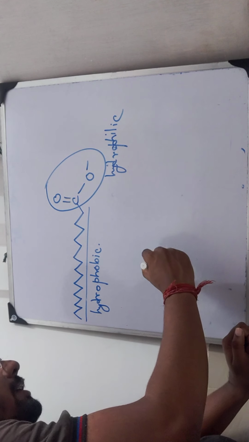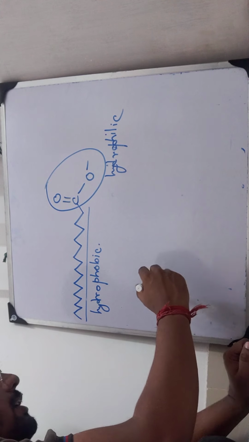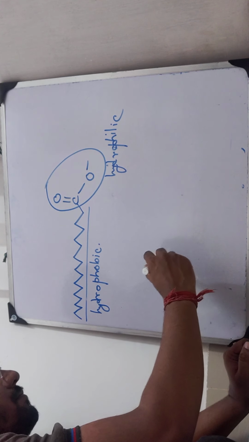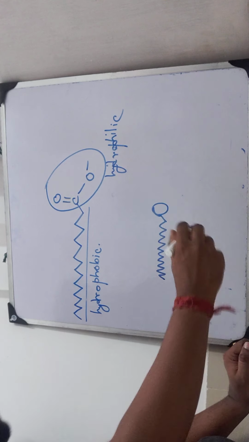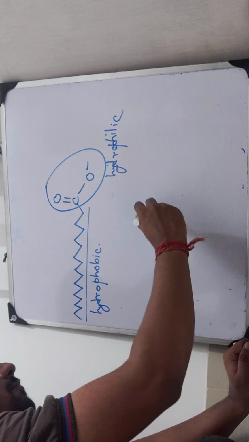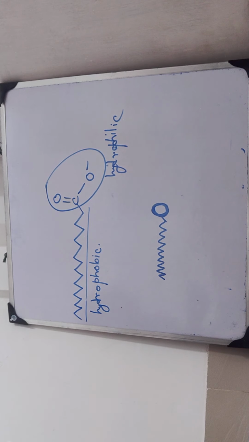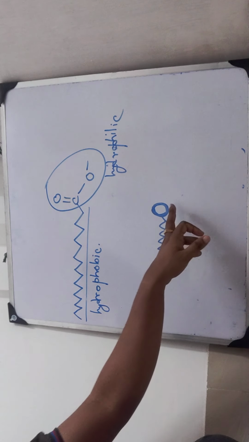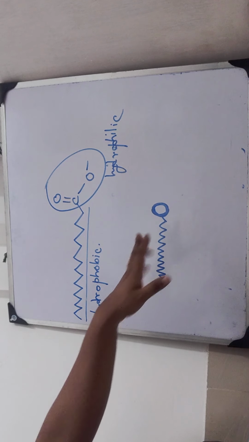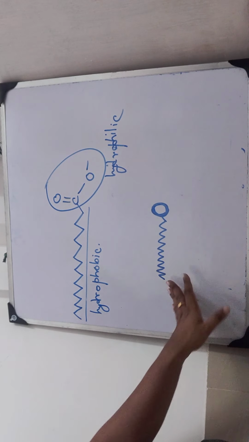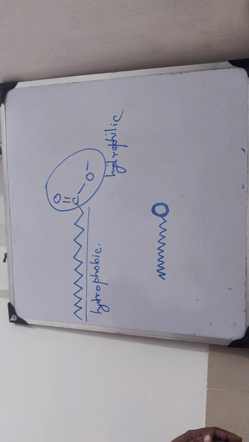So the stearate ion can also be shown in that way. I'm showing this circle to denote the lyophilic part, and this tail, the hydrocarbon tail, is to denote the lyophobic part.